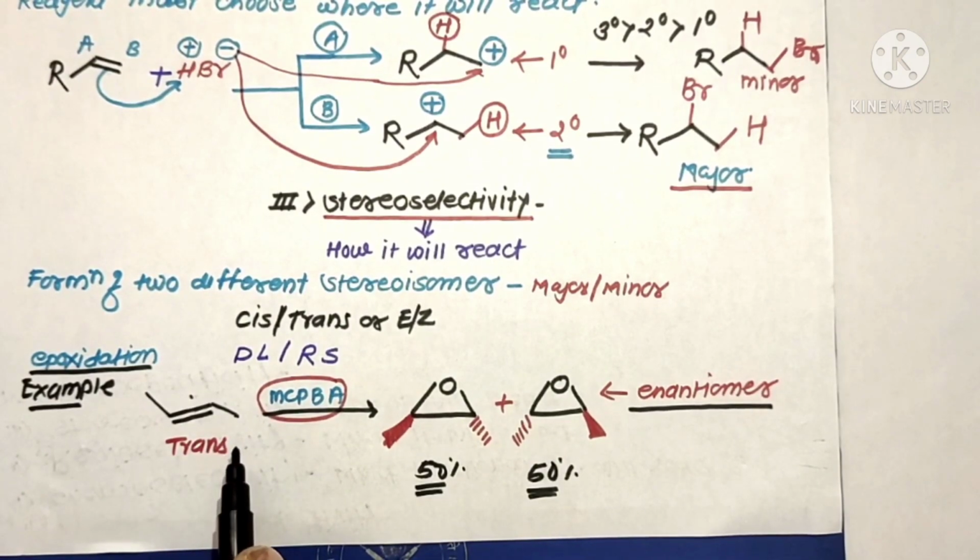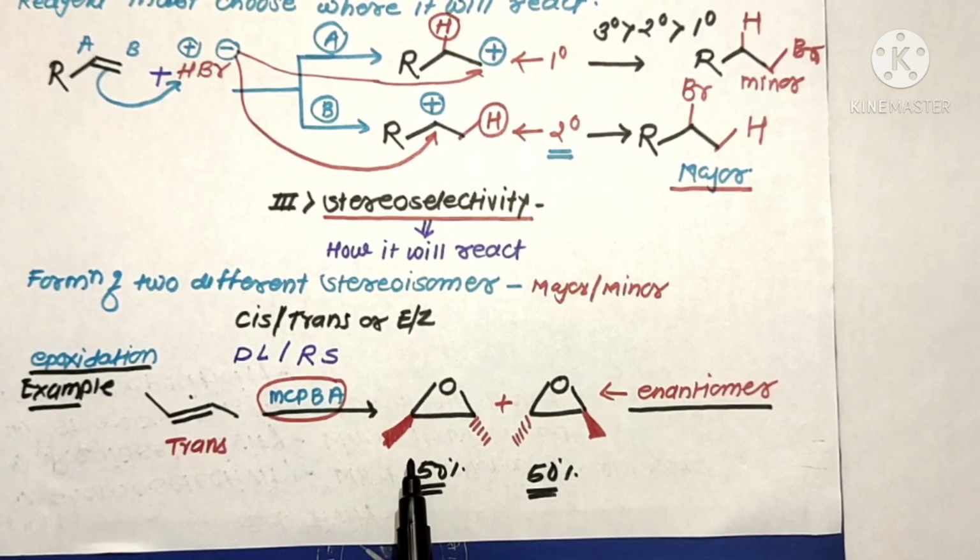So in this case it is not possible to get a stereoselective product, since there is formation of an equimolar mixture of the product molecules. So it is not a stereoselective reaction, as both isomers have equal composition. Therefore this is a non-stereoselective reaction.